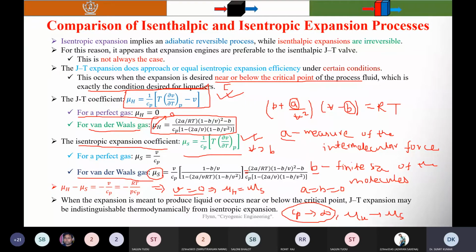Therefore, when the expansion is meant to produce liquid or occurs near or below the critical point, the JT expansion may be indistinguishable thermodynamically from the isentropic expansion. You know that another disadvantage of isentropic engines is that they cannot handle two-phase systems. Real expansion engines have difficulty operating in the two-phase region, and no such device has been developed which handles the two-phase problem.